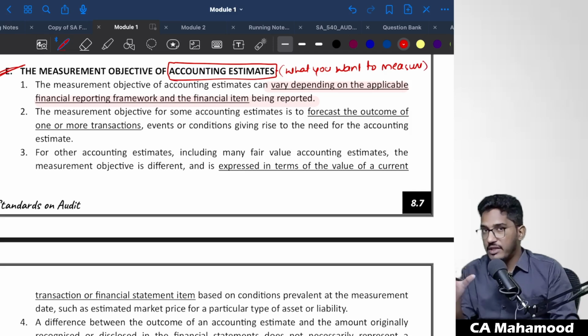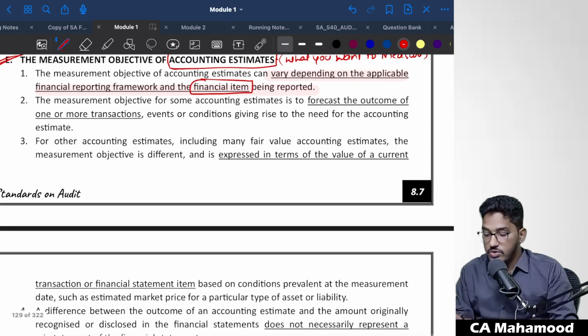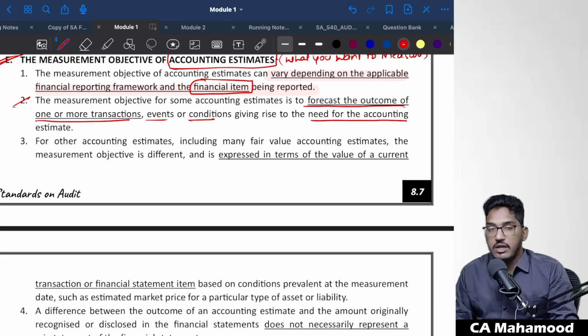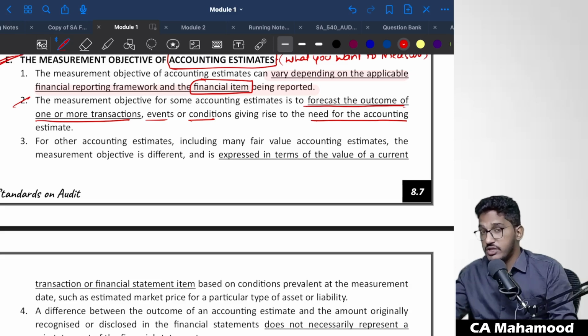So what you are trying to calculate through that accounting estimate depends on the applicable financial reporting framework, and it depends on the financial item which is being reported. The measurement objective for some accounting estimates is to forecast the outcome of one or more transactions, events or conditions giving rise to the need for the accounting estimate. So there our objective is to forecast the effect of future events which are going to happen and calculate the estimate.